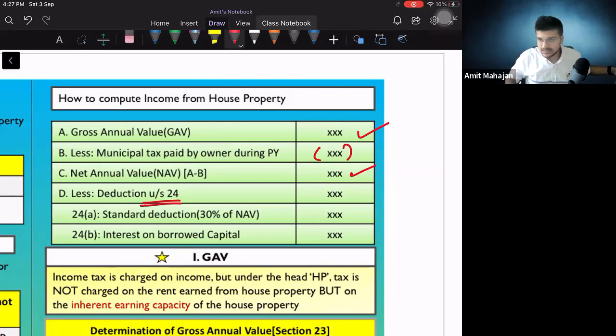Now for the loan that I took, can I say I'll have to pay interest to the bank for taking that loan? Yes. So I will pay interest to the bank. Now this interest that I am paying, that is my cost. Why? Because if I had not taken the loan, I would not have bought this property. If this property had not come, I would not get that rental amount either. So can I say that to get that rental amount I have spent some amount towards interest, and that is why that interest component is my cost. So I will reduce that interest on borrowed capital from my net annual value. So these are the two deductions which I will get. One is standard deduction, second one is interest on borrowed capital.